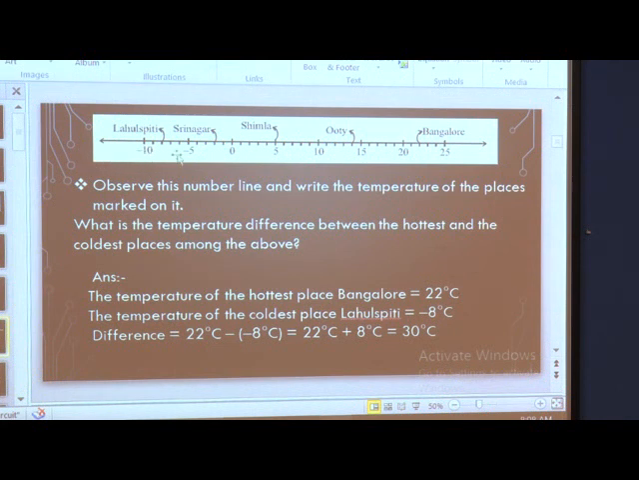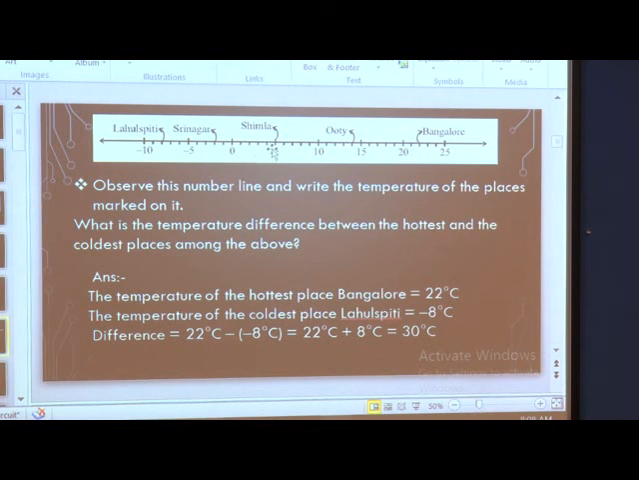Now, by observing this number line, write the temperatures of the places marked on it. The names of the places are given, and I will read them out: Lahaul Spiti, Srinagar, Simla, Ooty and Bangalore. You have to write the names of all these cities and their temperatures. Now, I will explain in short.